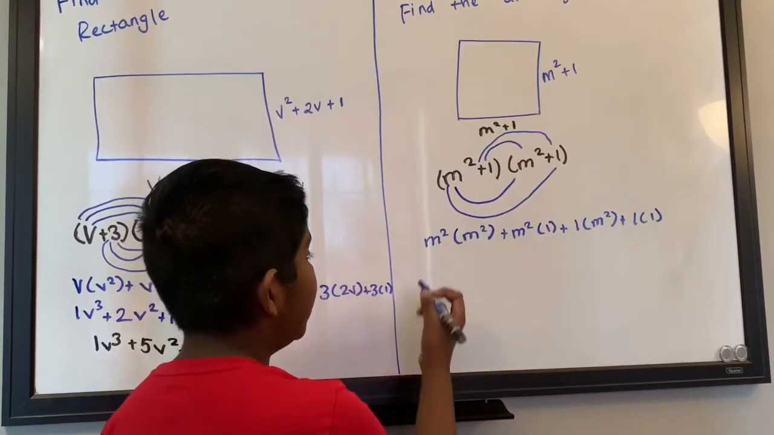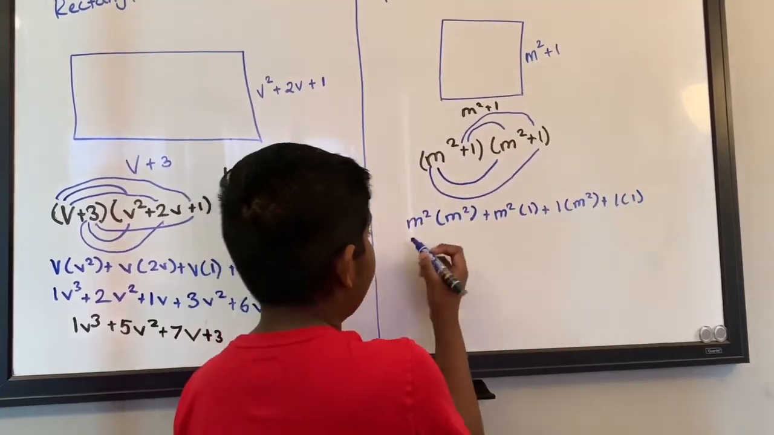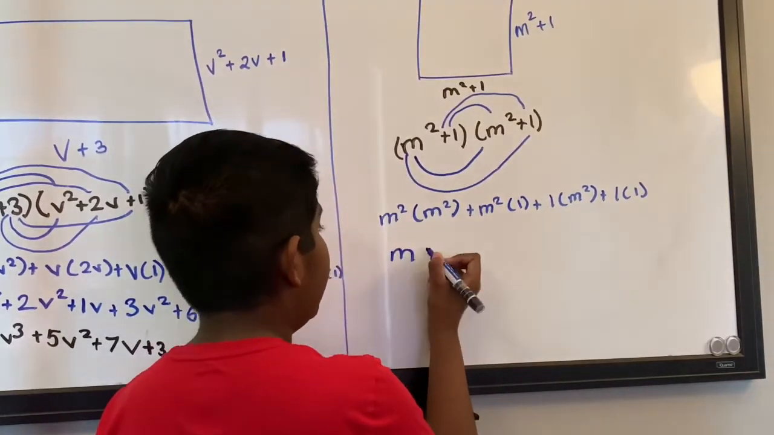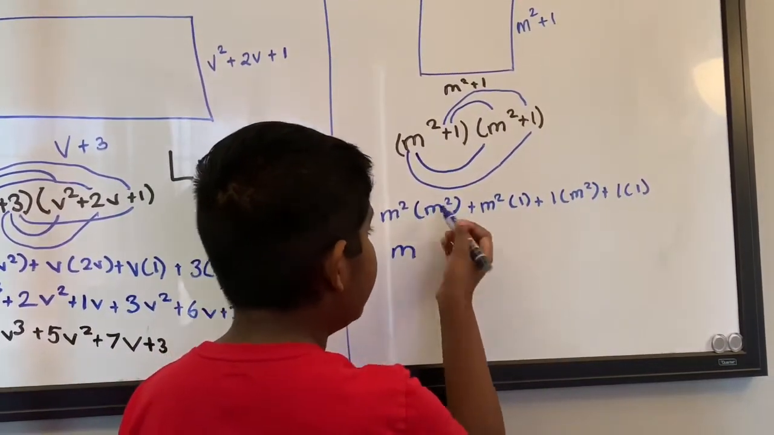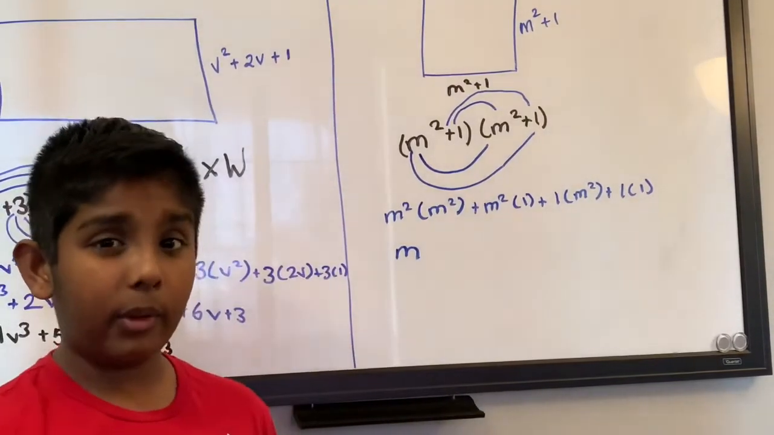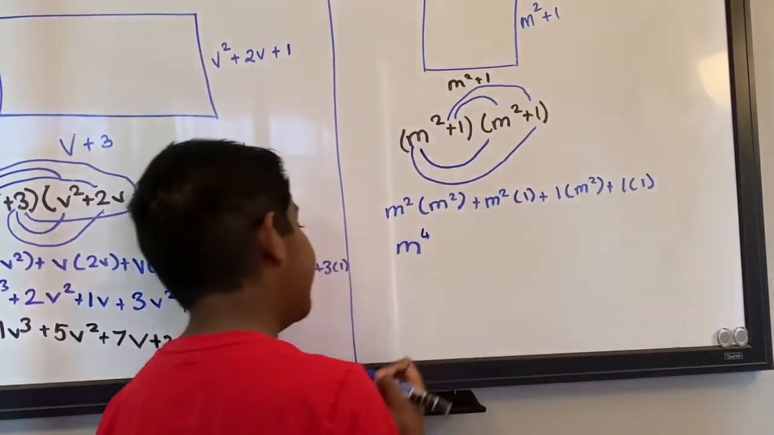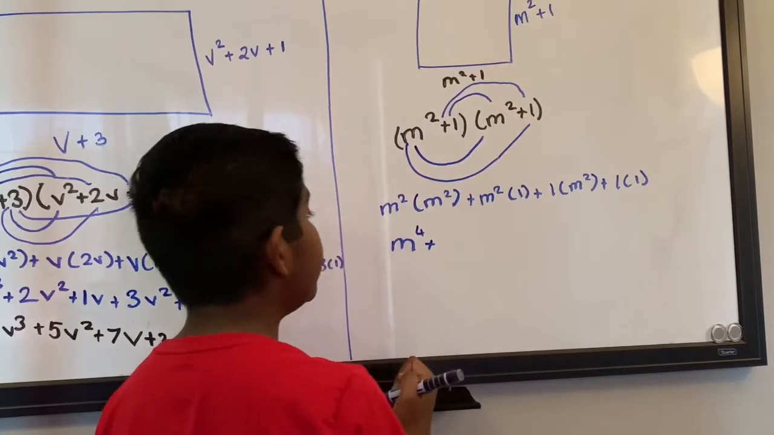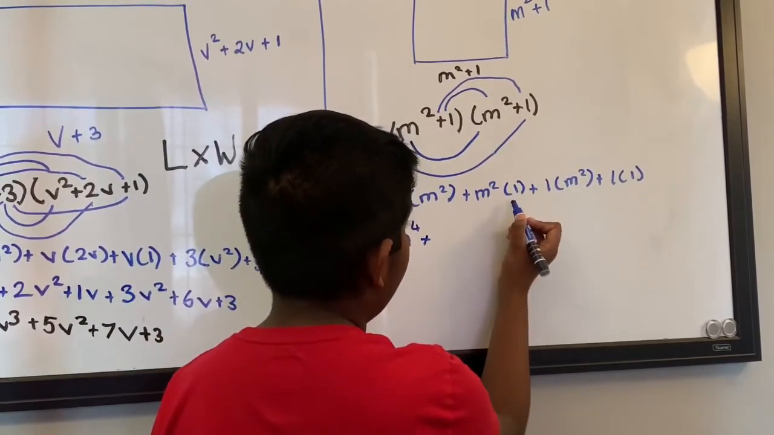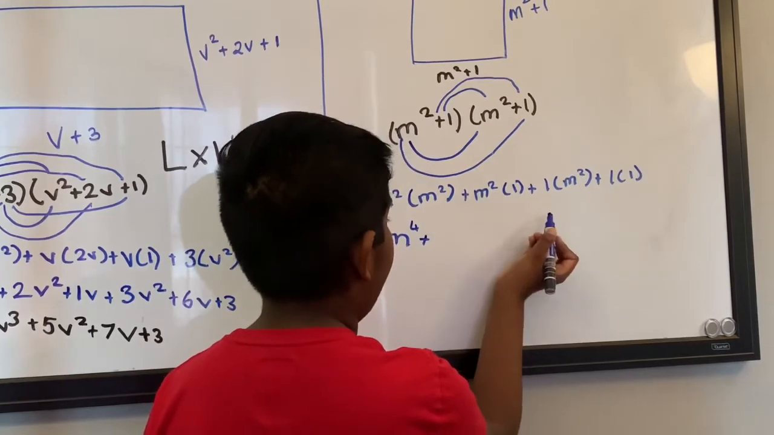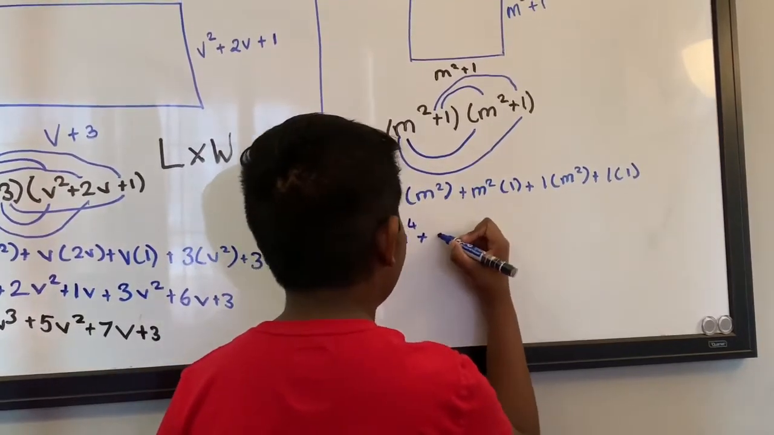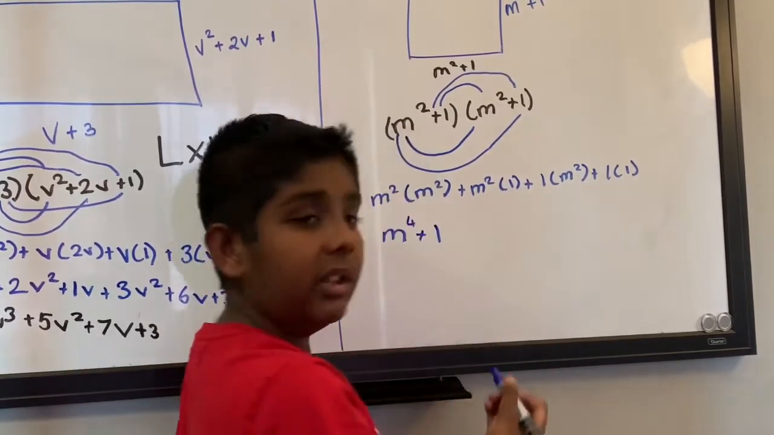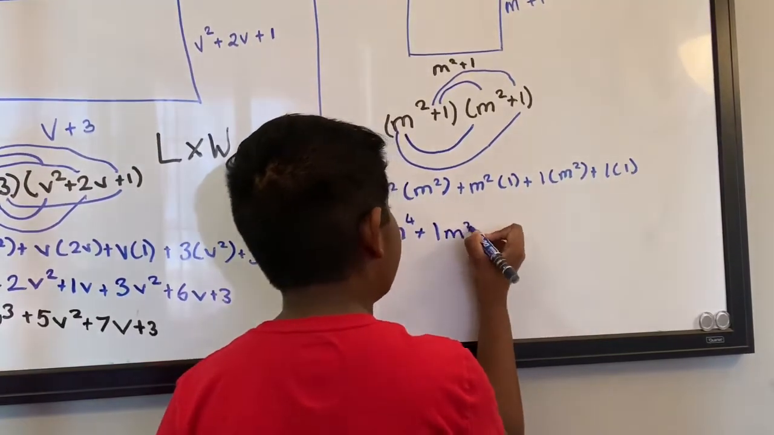Okay, so let's figure out each part now. So m and m, we have the same variable, so we can write that down. And then we have the exponents 2 and 2. So 2 plus 2 is 4. So this is m to the power of 4, or 1m to the power of 4. And then plus m squared times 1. So 1m squared times 1. So 1 times 1 is 1. And then m squared, we have no other variable right here, so we can just write m squared.